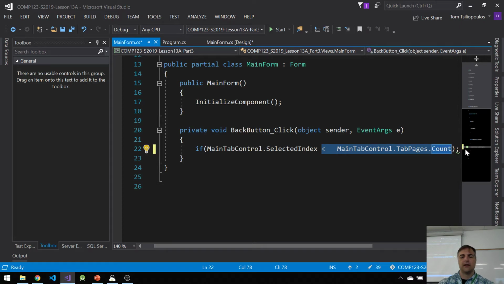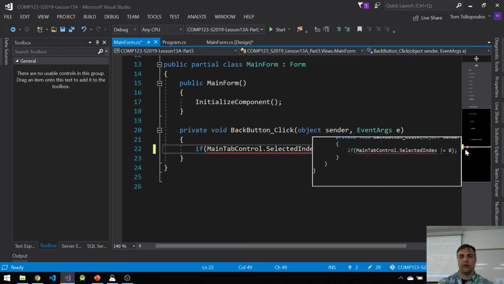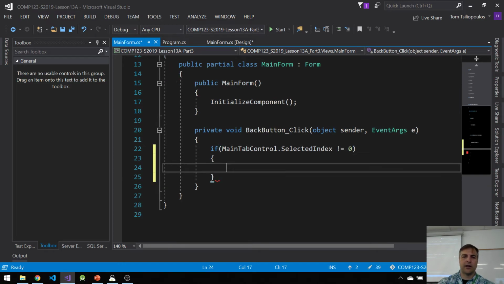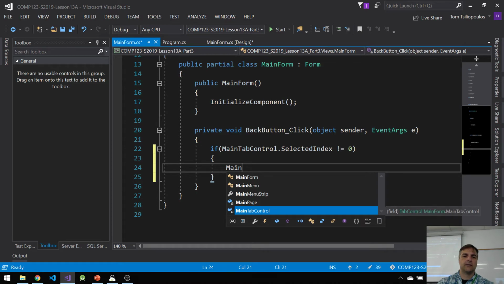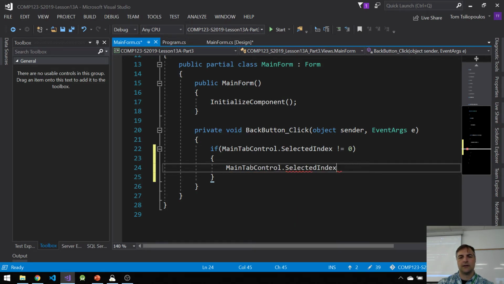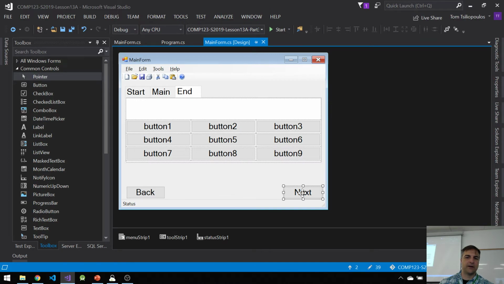If it's not equal to 0, then I can say main tab control dot selected index minus minus. Pretty simple, right?